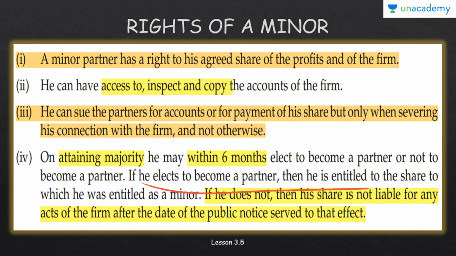If he elects to become a partner, then he is entitled to the share to which he was entitled as a minor. If he does not, then his share is not liable for any acts of the firm after the date of public notice served to that effect. So if he chooses to be a partner, his share of profits will be the same as it was when he was a minor. But if he chooses not to continue in the firm, he has to give a public notice, and his liabilities will come to an end from the date the public notice is given.